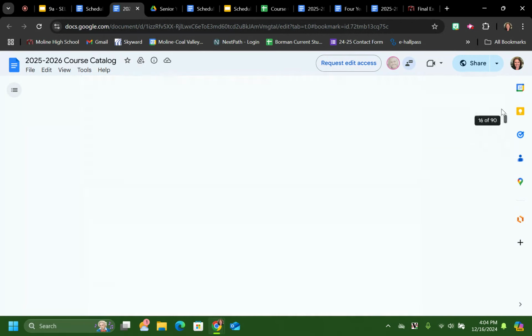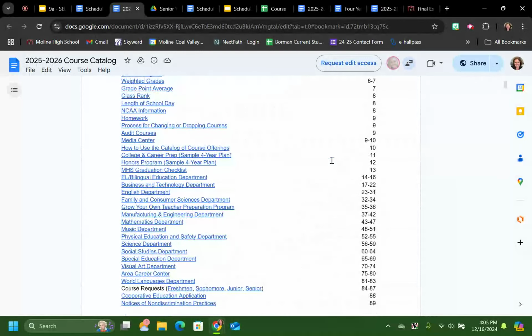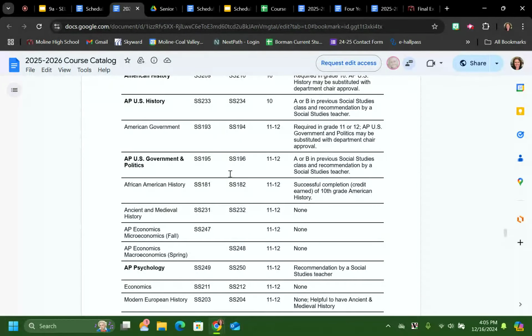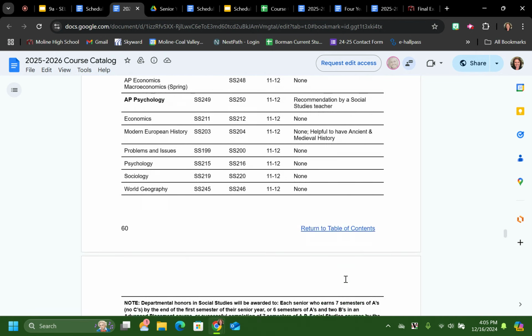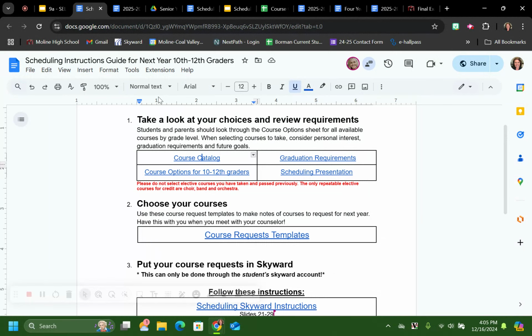If you need to go back up, you just scroll back up, go up to the table of contents again. Let's say that you need to pick a social studies elective because you haven't done that yet. You can go to the social studies department and it will give you the list of all the courses. Again, if it's bolded, that means it's a 1 year long course. If it's not bolded, it's a 1 semester course. You can look here and see what the names of courses are, what the requirements are, and then you can scroll down to read about the course. So the course catalog is awesome.